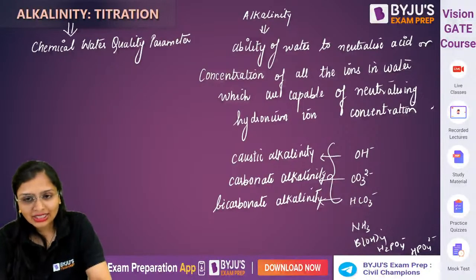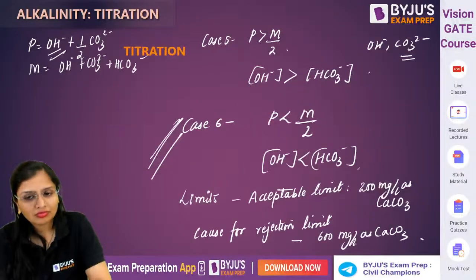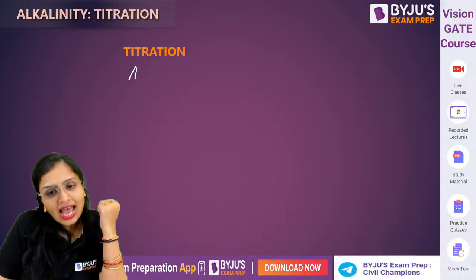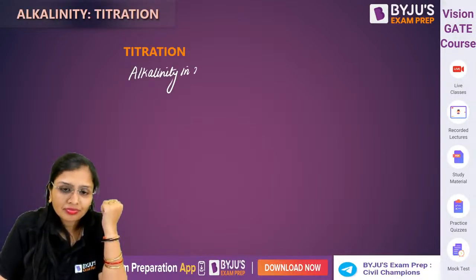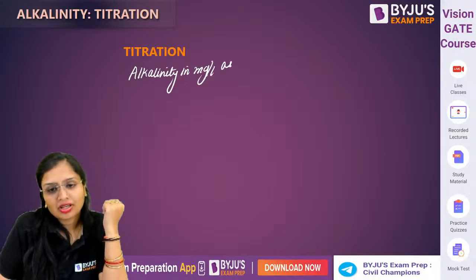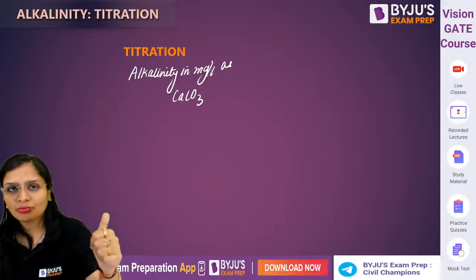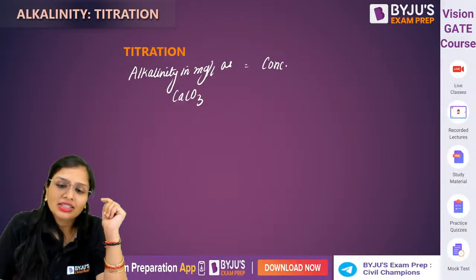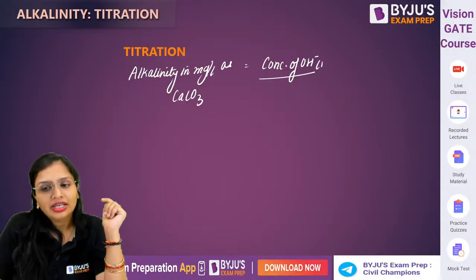Okay, so I guess you have any doubts, guys? And one more thing I'll tell you: alkalinity, as I told you, we express in terms of calcium carbonate. Generally, it is due to carbonate, bicarbonate and caustic only. Let us suppose they have given you the concentration of OH minus in mg per liter.